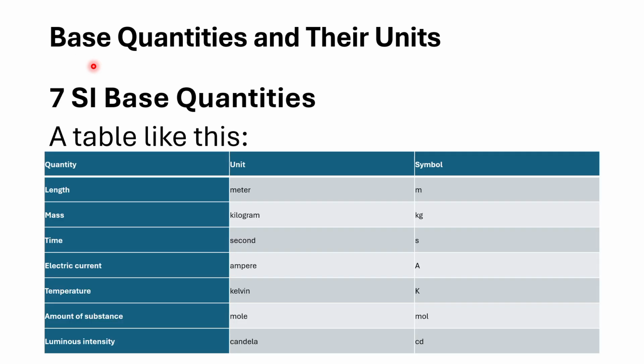Here we have the examples of the actual base quantities, the physical or fundamental quantities I told you about in the previous slide, and their units. The base quantities are exactly 7 in number. Length, meter, symbol m. Mass, kilogram, kg. Time, second. Temperature, Kelvin. Luminous intensity, candela, cd. These 7 are the base quantities, along with their units and unit symbols.